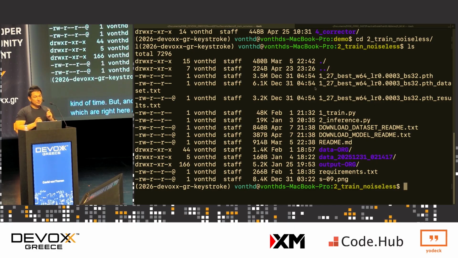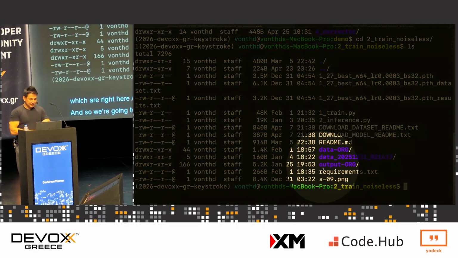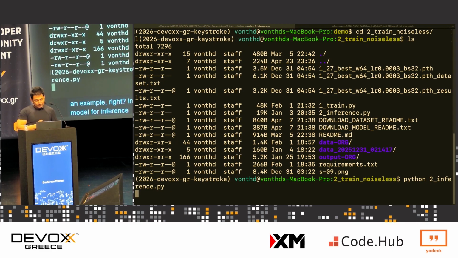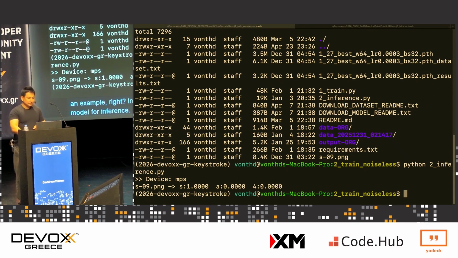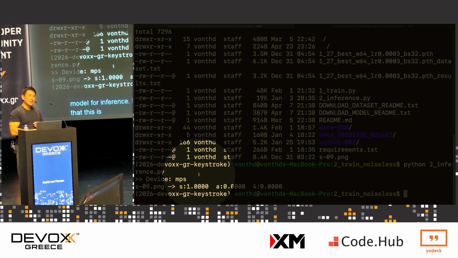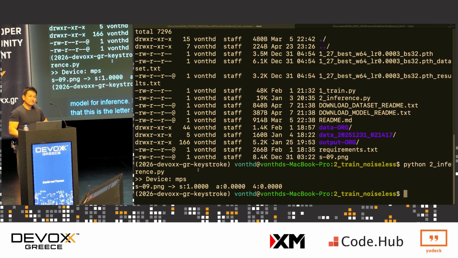And so we're going to use a single keyboard and we're going to pass in the letter S just as an example, right? Instance 9 for the sound S. And we're going to pass that into our model for inference. Now, what's really interesting, single keyboard, is that we can predict that this is the letter S 100% of the time.